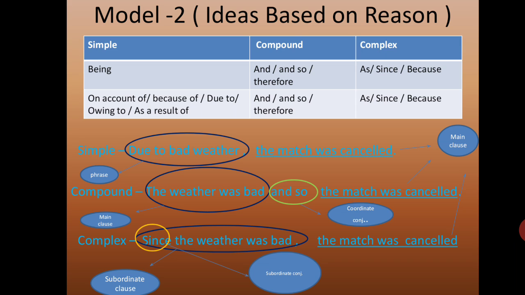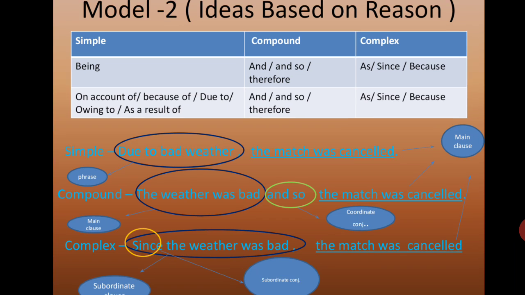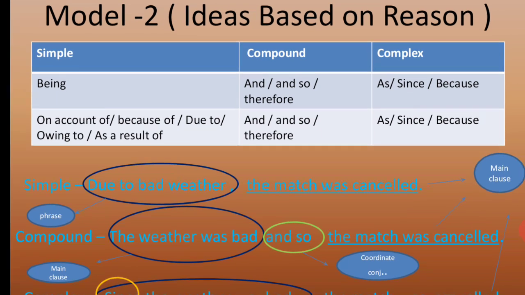Ideas based on reason. The previous model number 1 was contrasting ideas, but this one, ideas based on reason. Why you didn't come to school? I didn't come to school as I was sick. That's what you say, reason. There should be reason, right? So this particular 2 ideas, these ideas based on reason. So in simple sentence, you can just check the table. The simple sentence, being is there. Compound sentence, and or so, or and therefore. Okay, in complex sentence, add since and because.